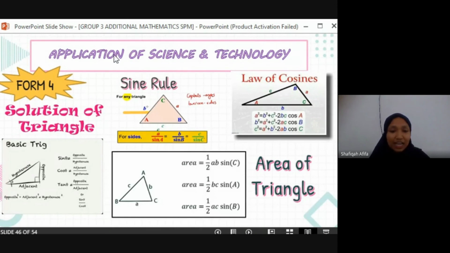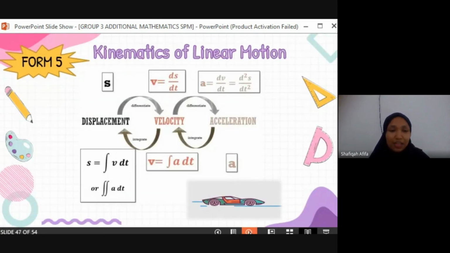As I stated in the 4 subtopics, these are all the student is going to learn. They will learn about sine rule, the law of cosines, and also the area of triangle. Next. So here in Form 5, the student will learn about displacement, velocity, and acceleration, and they will need to master all of these formulas. Next.